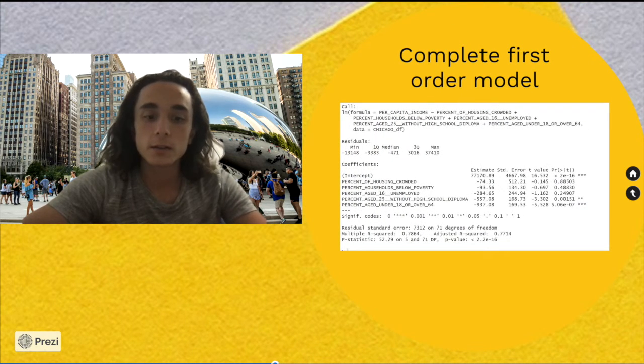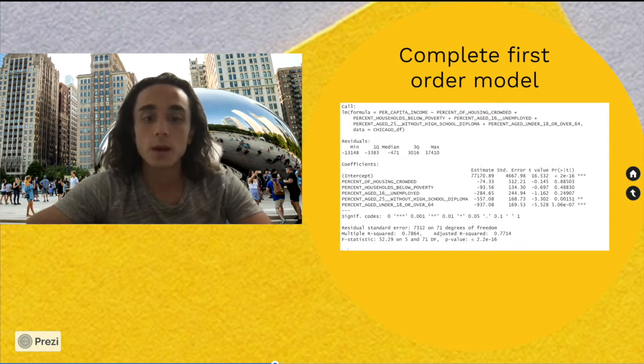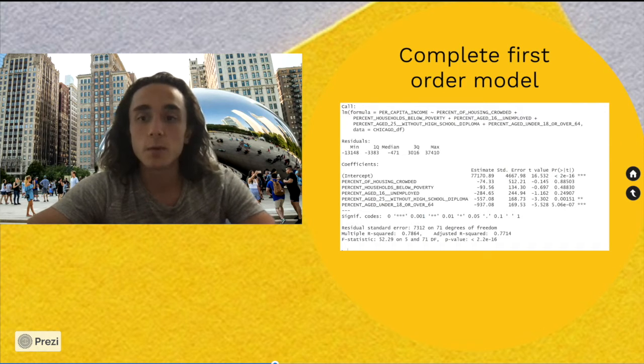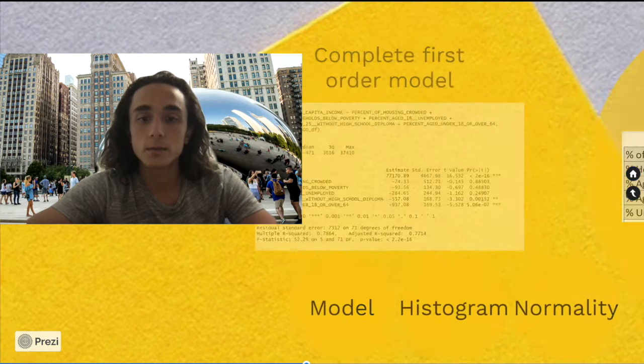Cool. So now let's look at our complete first order model. Here's a complete first order model with the 5 socioeconomic indicators modeling per capita income of a community in Chicago. From here, we see a statistically useful model for predicting per capita income of communities. This model has a very small p-value and an adjusted r-squared of 0.77. All independent variables are negatively correlated with per capita income for this model. Based off the correlation matrix, this is what we would expect to happen.